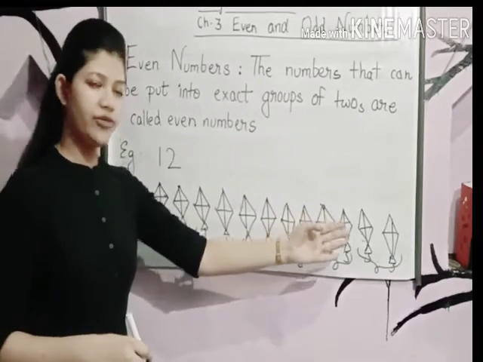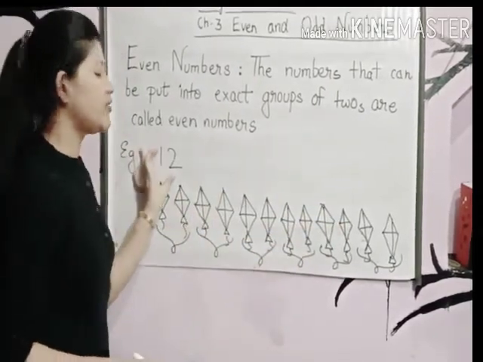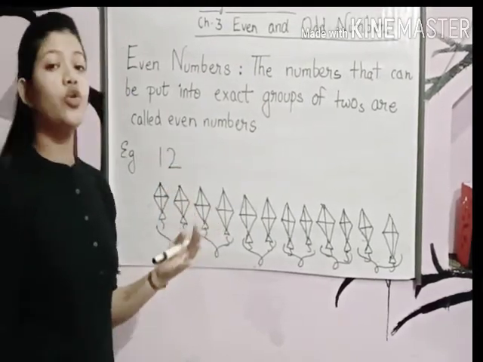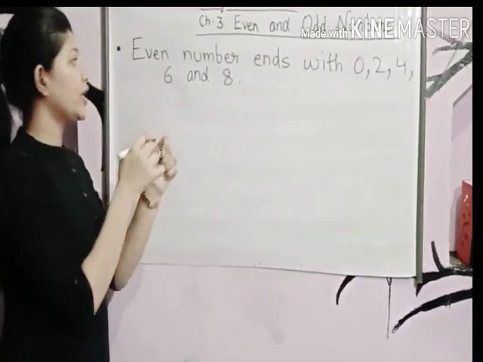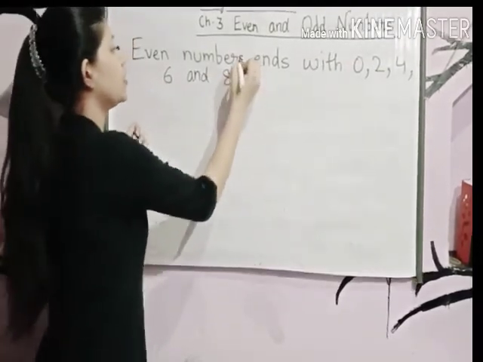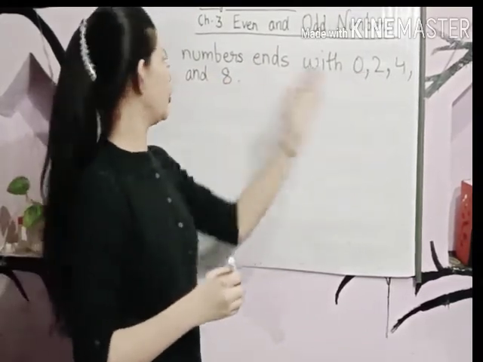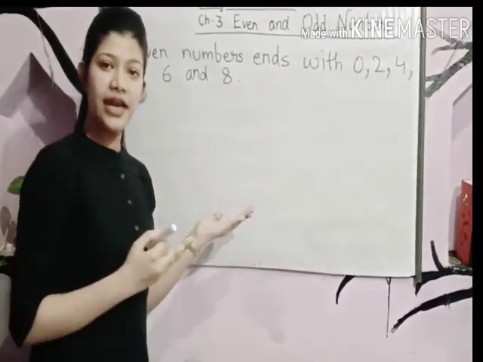Yes, there are no leftovers, no kites are left. So it means the 12 is an even number. Okay, now let's come to rule number 2. Even numbers end with 0, 2, 4, 6 and 8. Yes, this we have discussed just now.